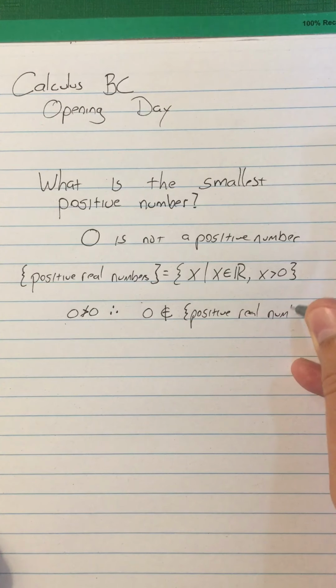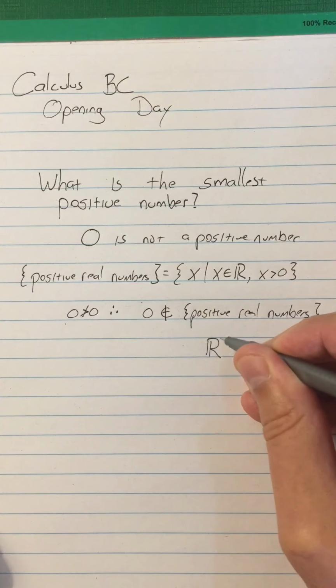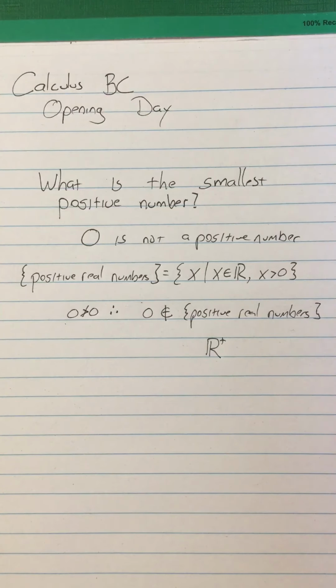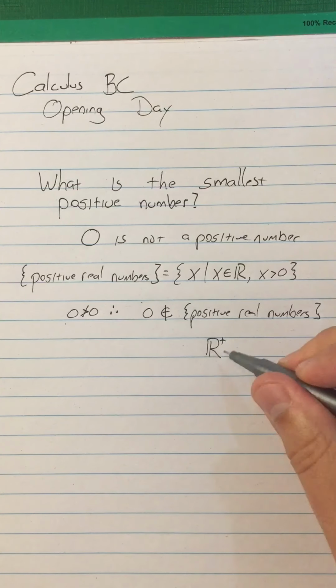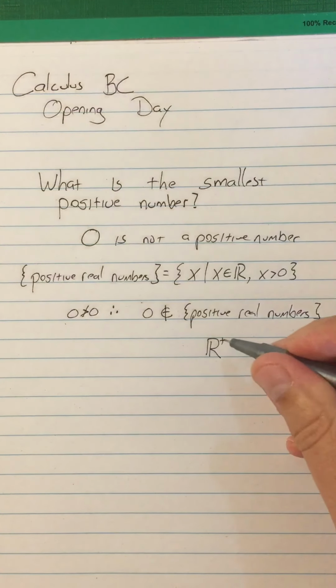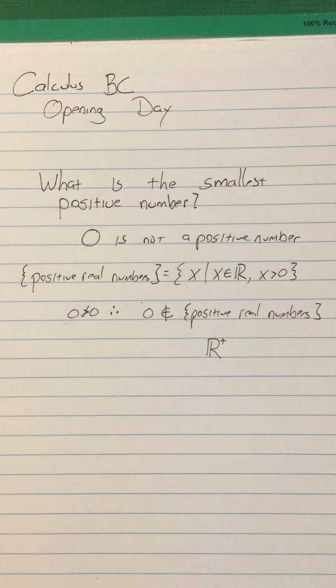I keep writing out the set of positive real numbers. There is a symbol for that. It's like that. That's the positive real numbers. However, it's not quite universal, and people sort of write that differently. Some people put the plus at the top, some put the plus at the bottom, and there are other notational things.